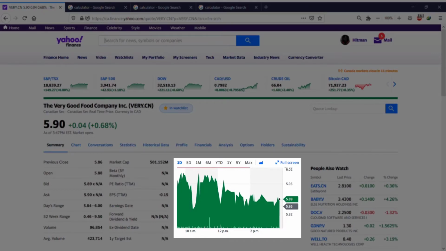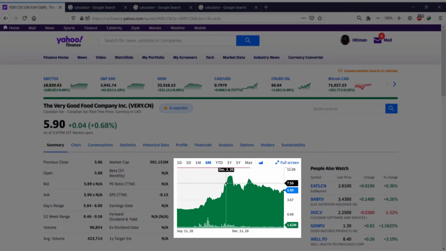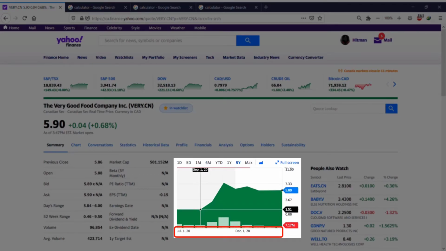If you hover the mouse over the chart, you can see that it shows the time, depending on which setting you choose from the upper horizontal axis. If you choose, for example, 6 months, you see that it shows days. But if you choose 5 years, because this company is new, it went public about 6 or 7 months ago, it's going to show you months, as you can see underneath in the lower axis, month by month.